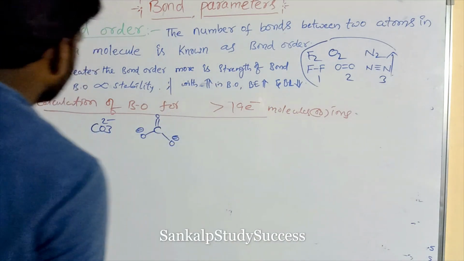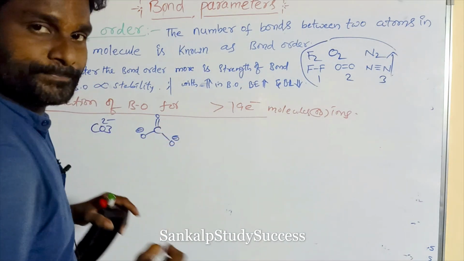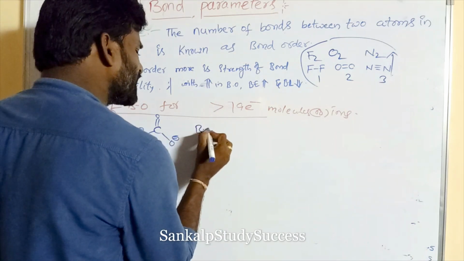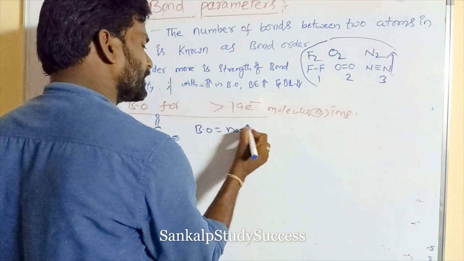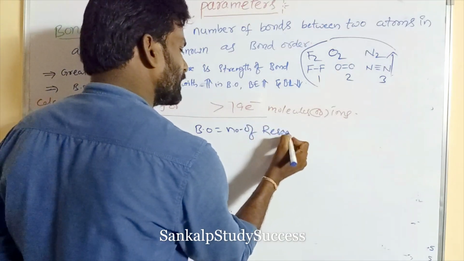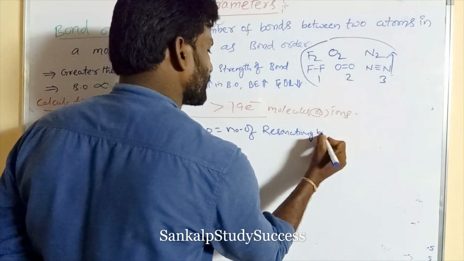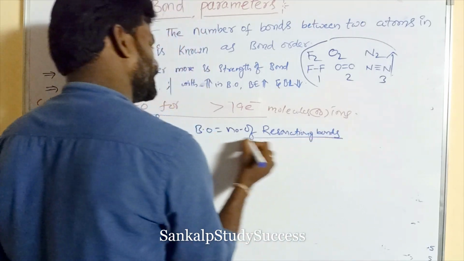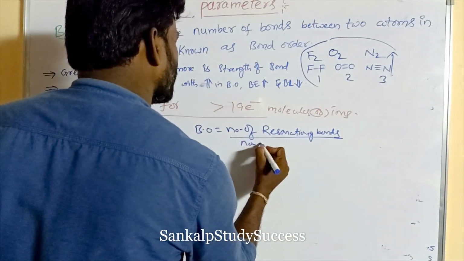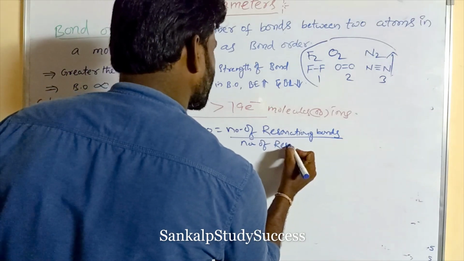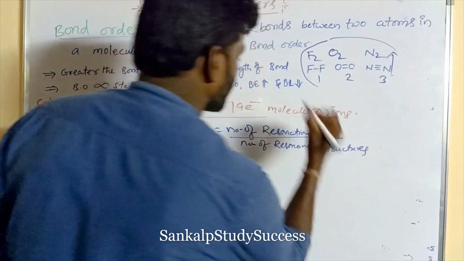So for this type of molecule, how do we calculate bond order? Listen to me. Bond order is equal to the total number of bonds, the number of resonating bonds, divided by the number of resonance structures.